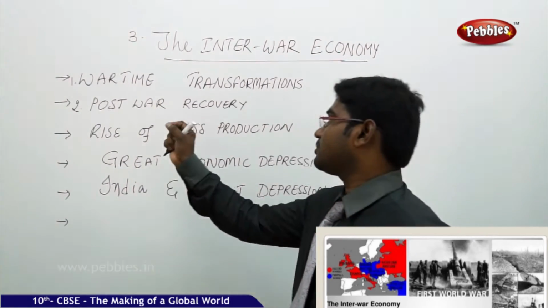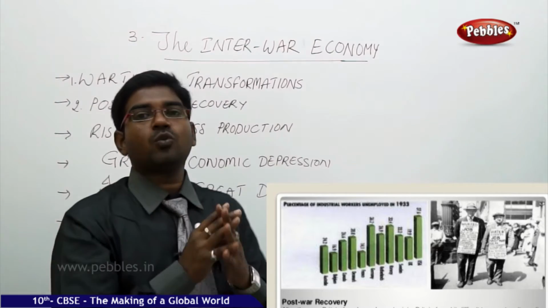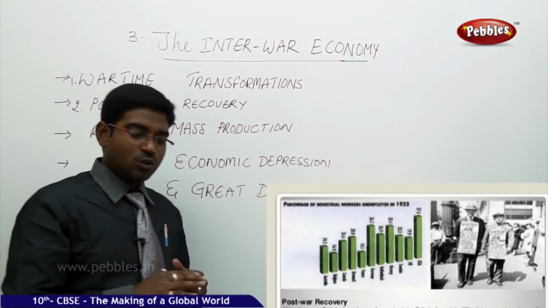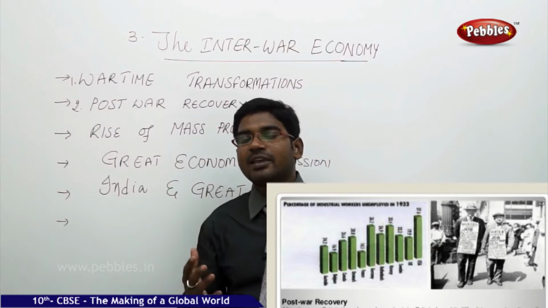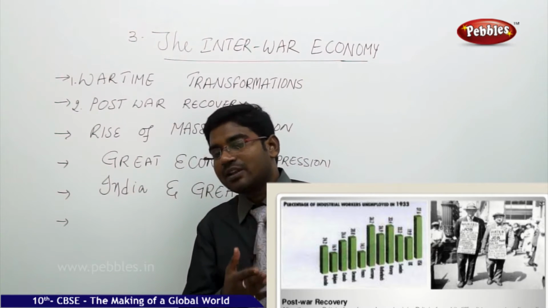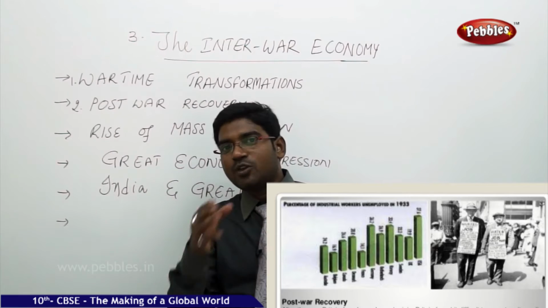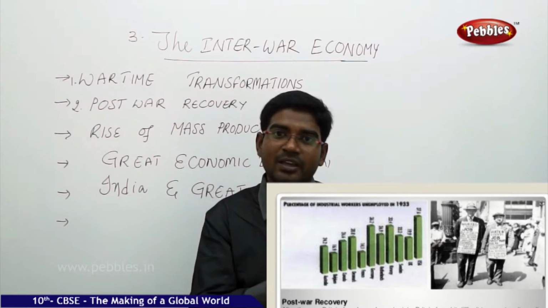The second major aspect after the war: what was the situation of Britain? As I told you just now, the Britishers started to take money liberally from the US citizens as well as from the US government. So that made the US come down drastically economically.